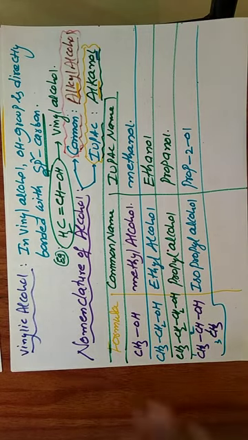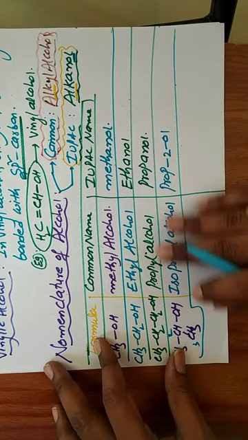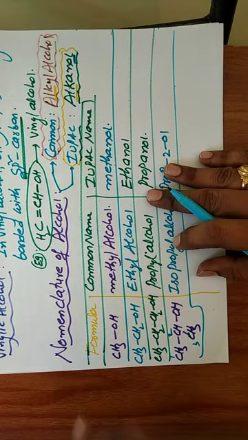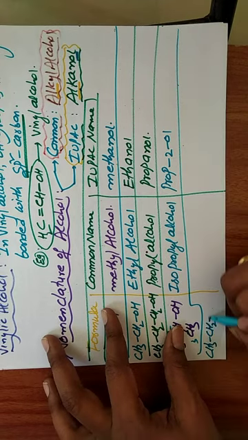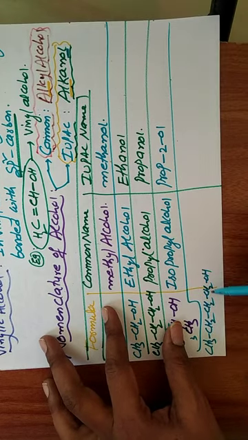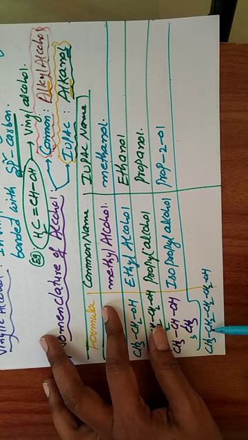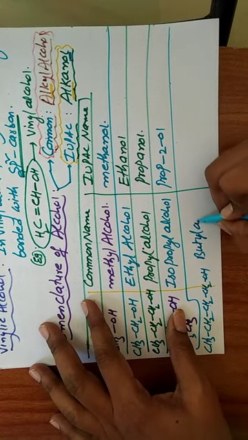Okay, next we will go to the next molecule: CH3-CH2-CH2-CH2OH. Here how many carbon atoms? 1, 2, 3, 4. That is butyl alcohol.